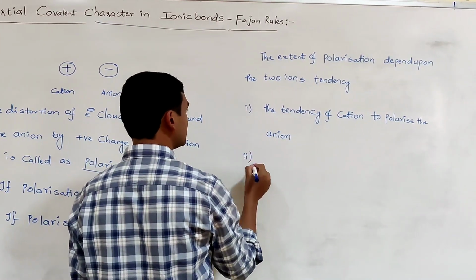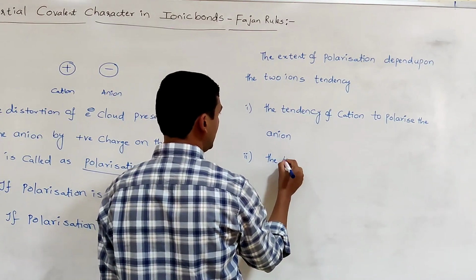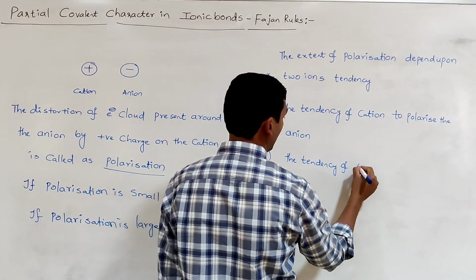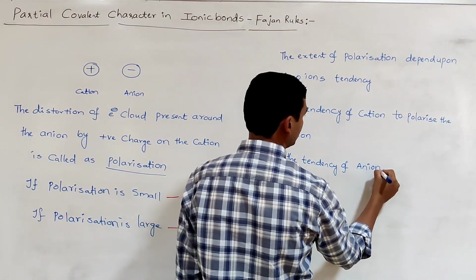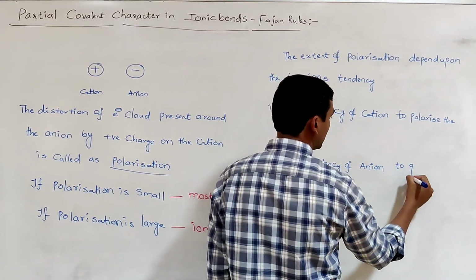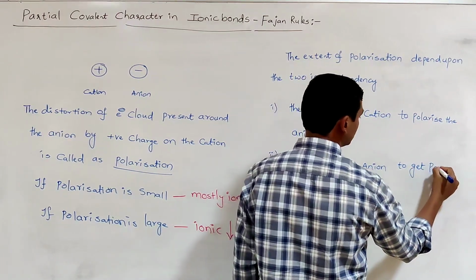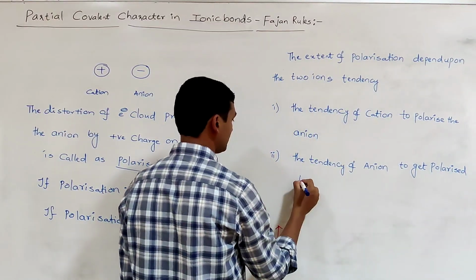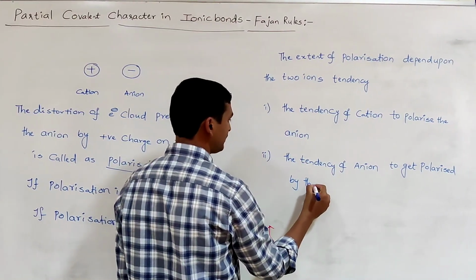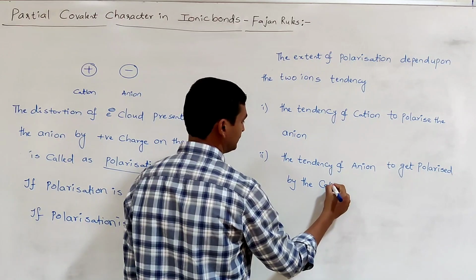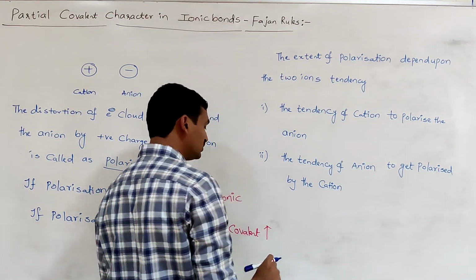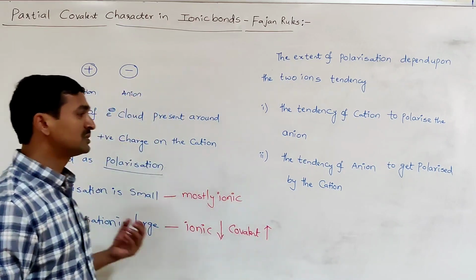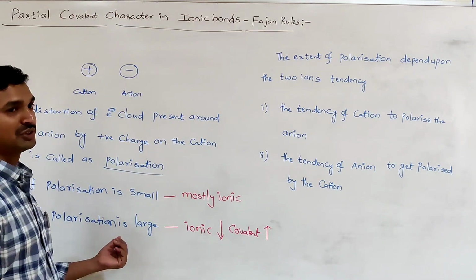Second one is the tendency of anion to get polarized by the cation. These are the two factors that decide whether the polarization is small or large.